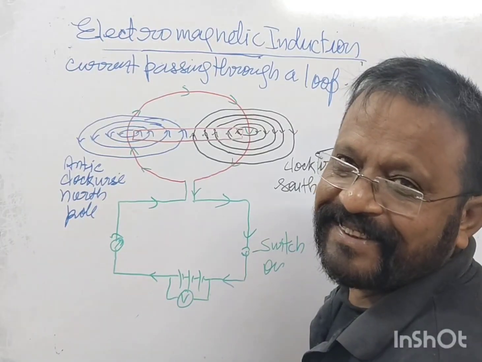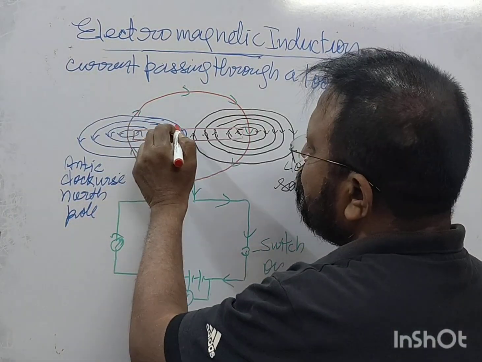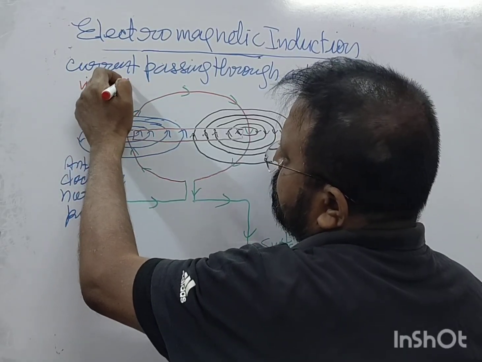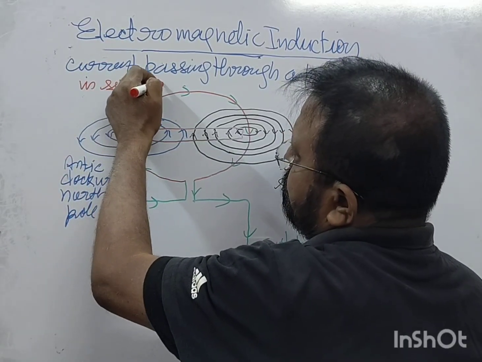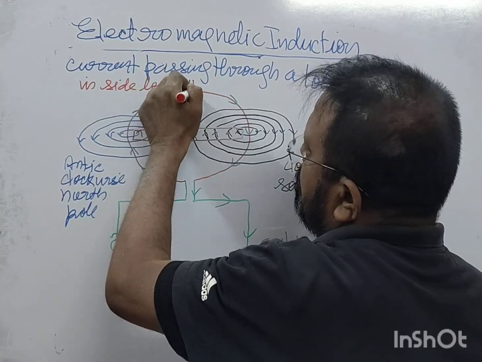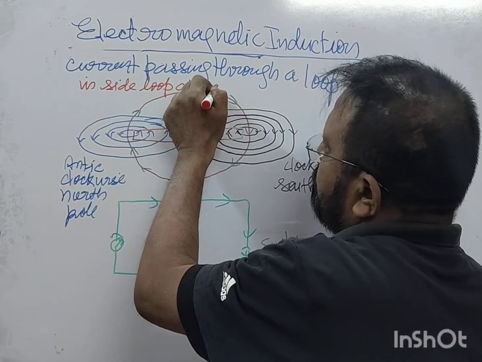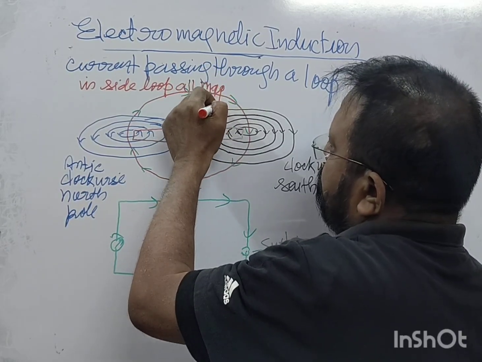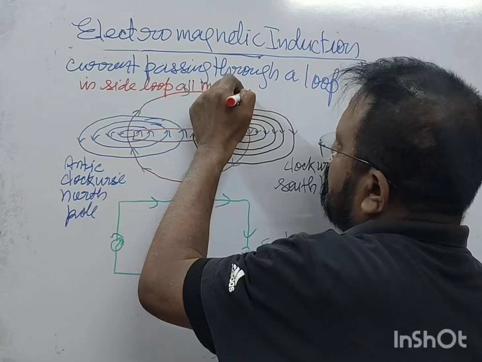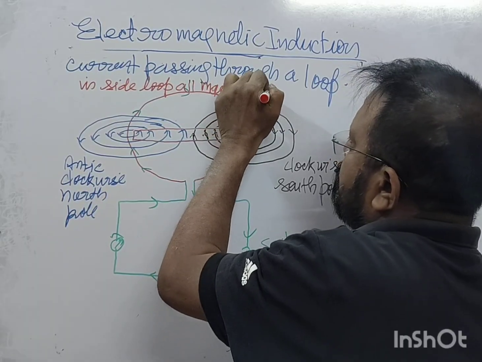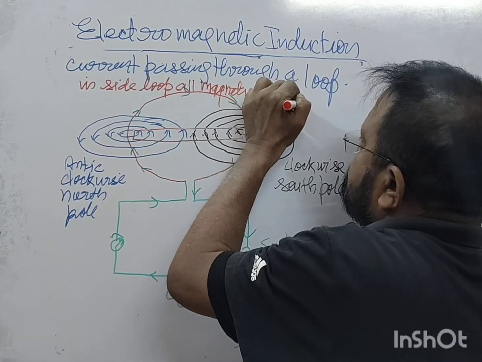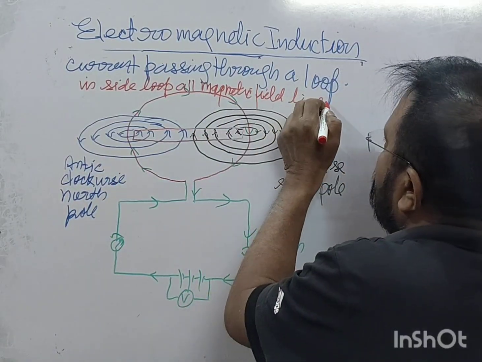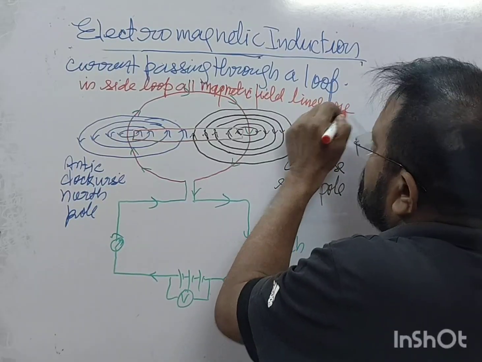Inside loop all magnetic field lines are parallel.